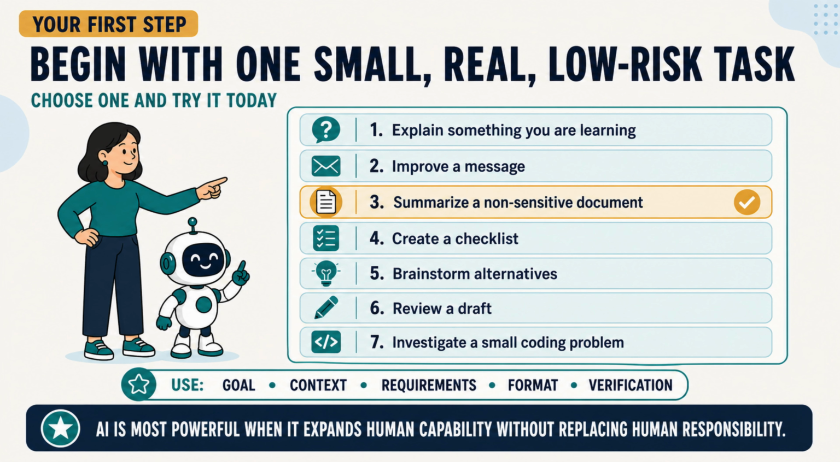Choose one useful task that is small enough for you to review. You might ask AI to explain something you are learning, improve a message, summarize a non-sensitive document, create a checklist, brainstorm alternatives, review a draft, or investigate a small coding problem. Give the task a clear goal, relevant context, requirements, a useful format, and a way to verify the result. Do not begin with confidential information or an irreversible high-stakes decision.